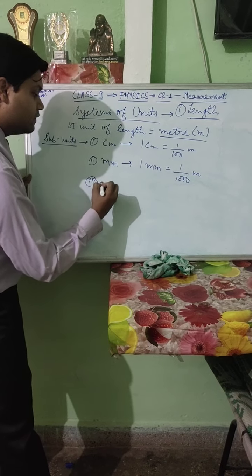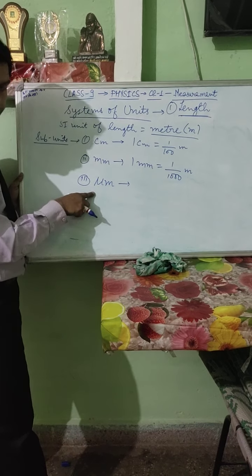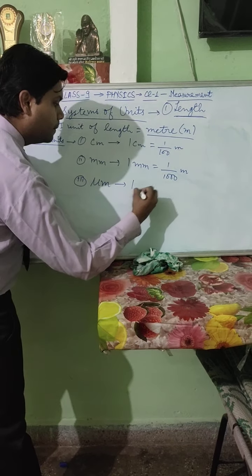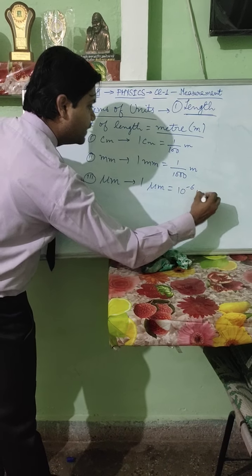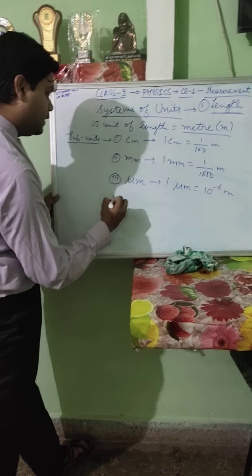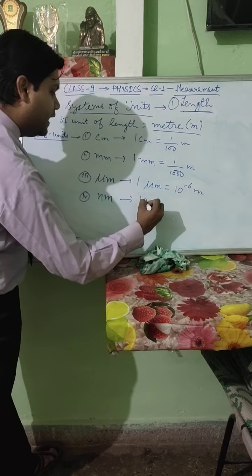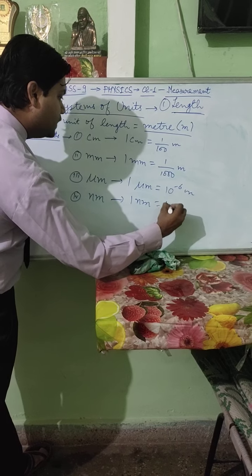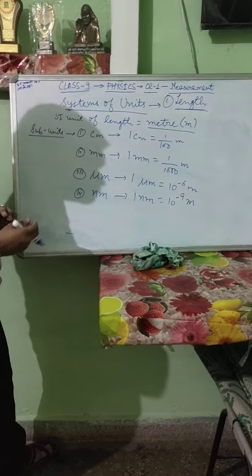Third one is micrometer. This is the symbol of micron. So 1 micrometer equals 10 to the power minus 6 meter. Next unit is nanometer. 1 nanometer equals 10 to the power minus 9 meters.